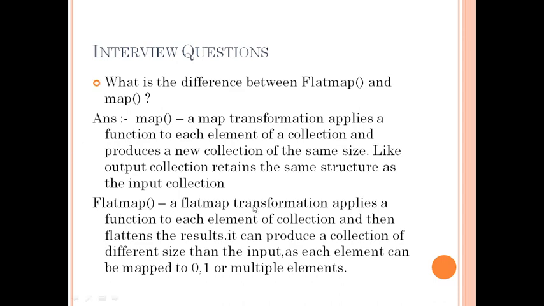The flatMap transformation is also applied to each and every element of the collection, but it flattens the result and can produce a collection of a different size. If we have m input rows, it can produce different sizes, like n plus 1. Each element can be mapped to 0, 1 or multiple elements. So this is the difference between map and flatMap.